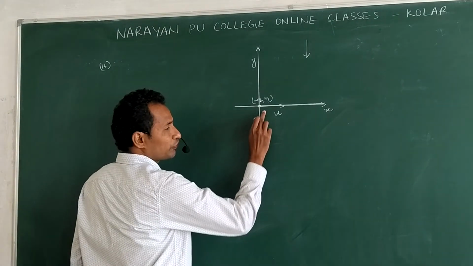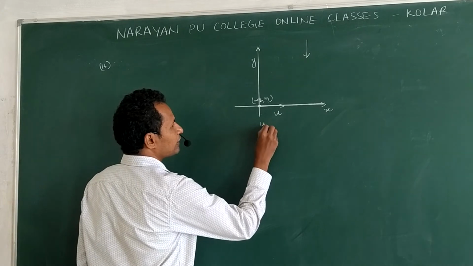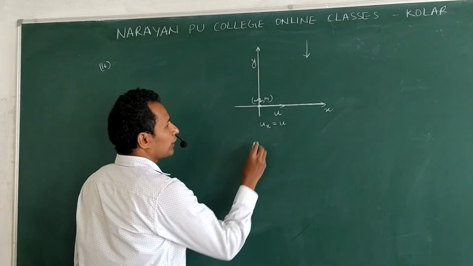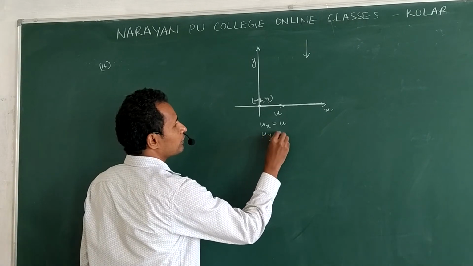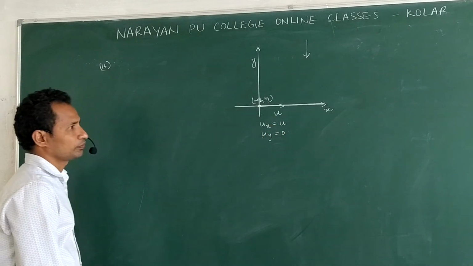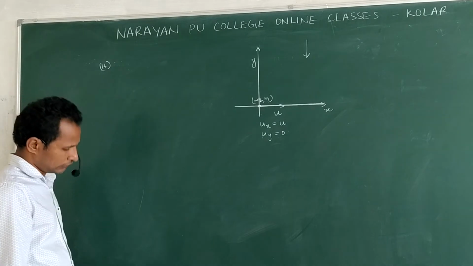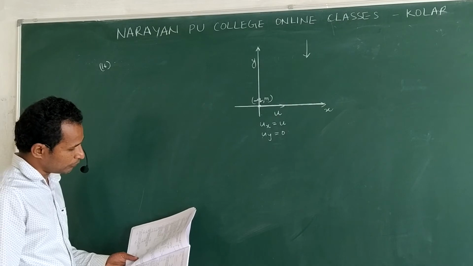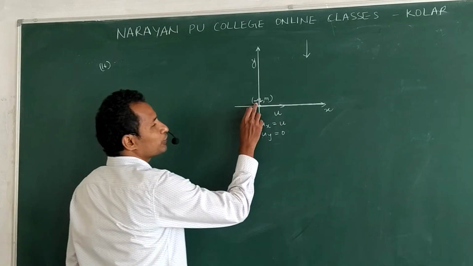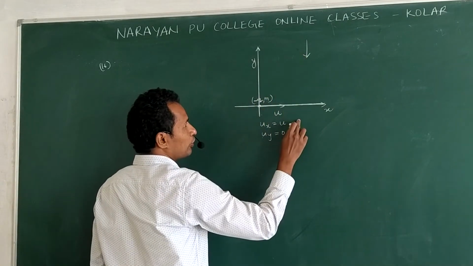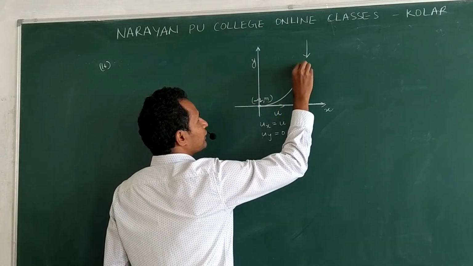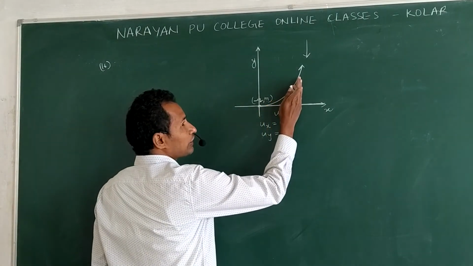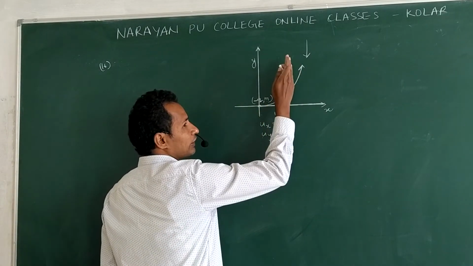So according to the information, we have velocity along x direction u_x is equal to u. Along y direction, u_y is equal to 0. Now they are asking the equation of trajectory followed by the particle. Now this is negative charge, field is directed downwards, so it experiences force in this direction. Clear? Now force is acting upwards, along y direction.